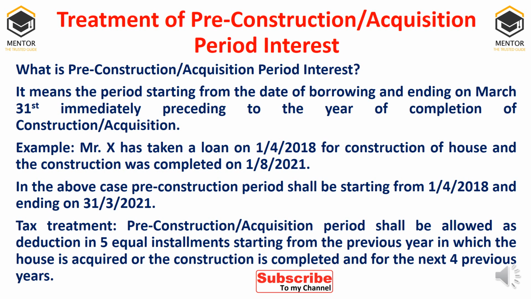What is the tax treatment? Pre-construction or acquisition period interest shall be allowed as deduction in 5 equal installments starting from the previous year in which the house property is acquired or construction is completed, and for the next 4 previous years. In the sense, whatever amount you have paid from 1/4/2018 to 31st March 2021 will be summed up and divided into 5 installments, and over the next 5 years, those 5 equal installments will be deducted as pre-construction period interest. This is the concept.